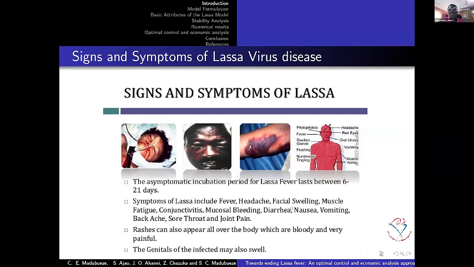This virus can also cause rashes. It can also cause bleeding. It can also cause diarrhea. It can also cause vomiting. And some of these things are common to other diseases.